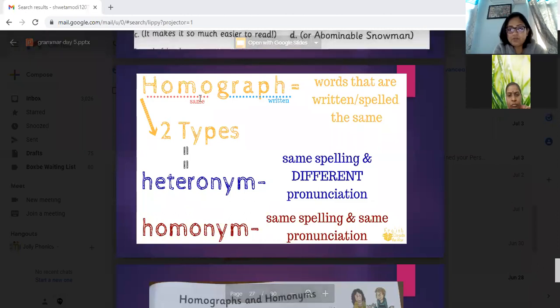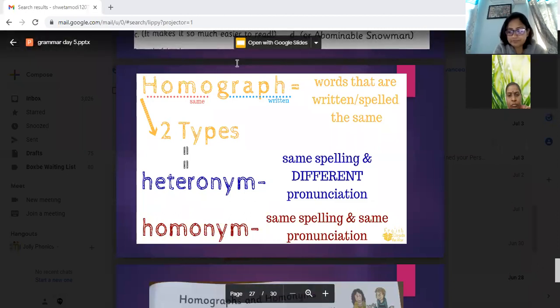Yes, very good. Bat and bat. So you can see that pronunciation is also same and spelling is also same, bat and bat. So we will call it a homonym. Okay. It will be homonym. Can you give me some more examples?